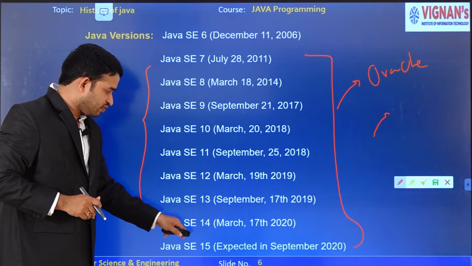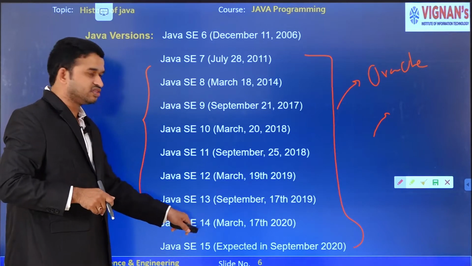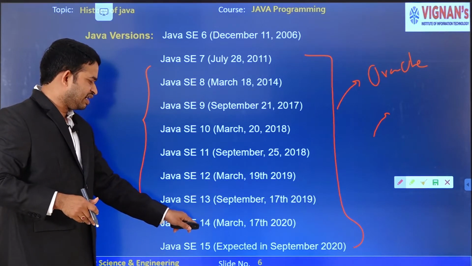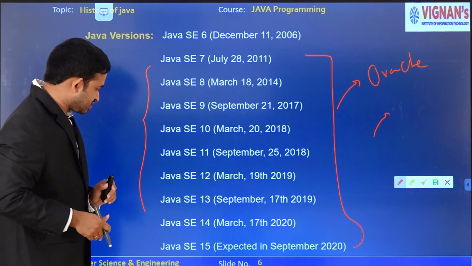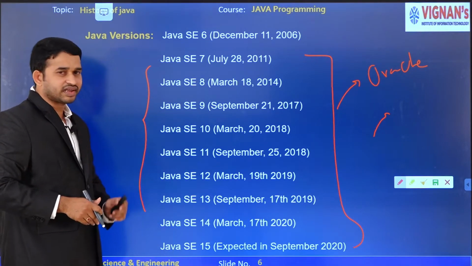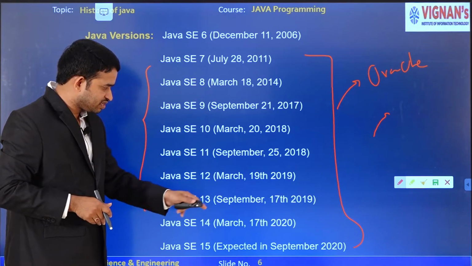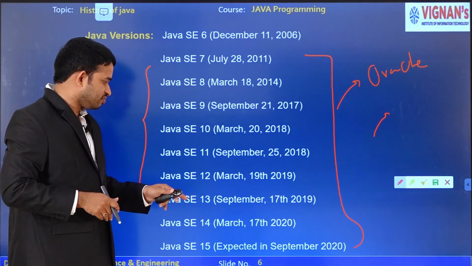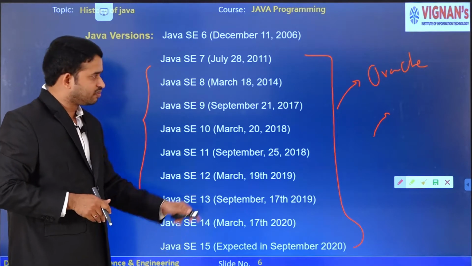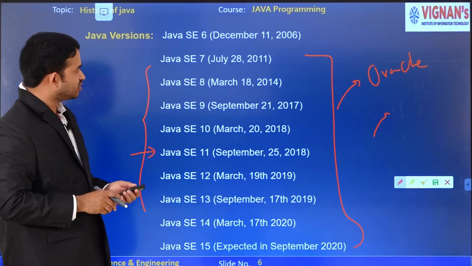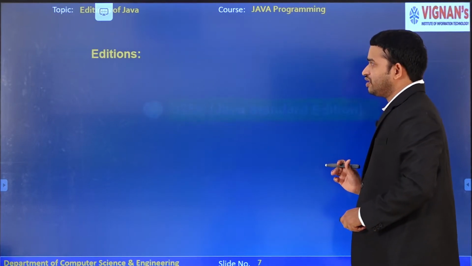In our course, I am going to use this 14th version, because it has a rich set of APIs and packages. Next, Java Standard Edition 15: we are expecting it in the same year 2020, in the coming couple of months, in September, Oracle Corporation is expected to release Java SE 15. So this is about the versions of Java.